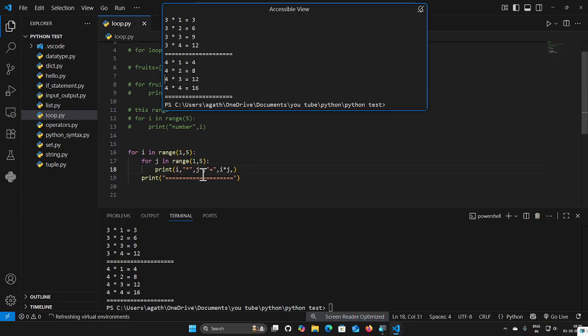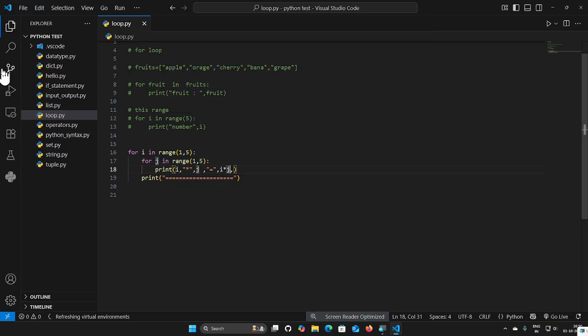So this is the range keyword and the nested for loop. Using this method we print the multiplication table. This is very useful for us when writing code.